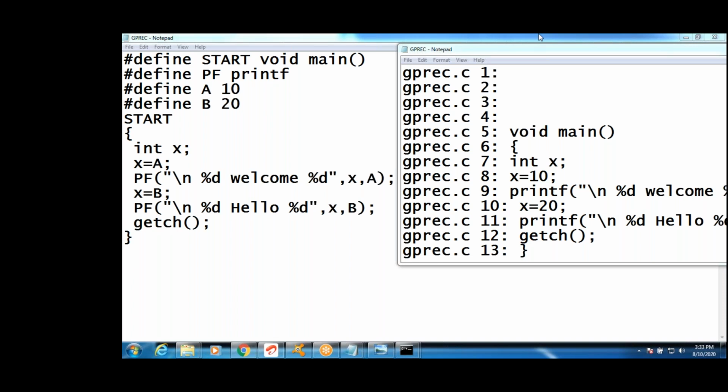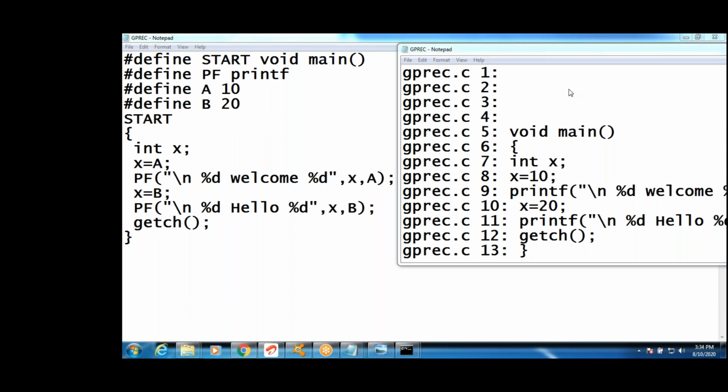At the time of pre-processing, only replacements happen, guys.